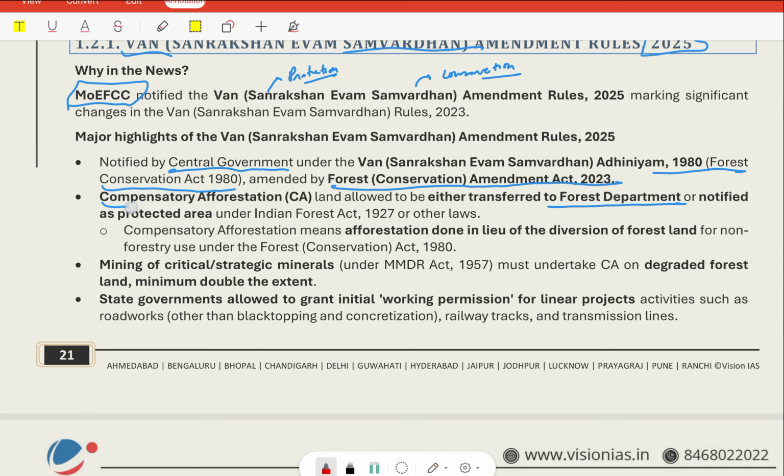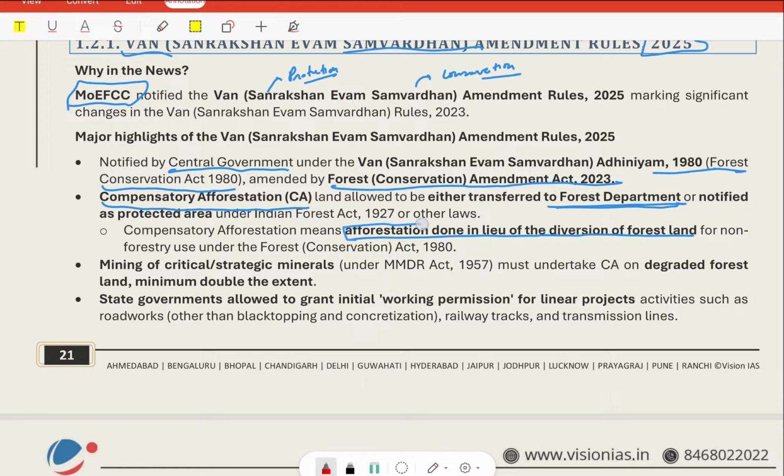The compensatory afforestation, that is, afforestation activities done to compensate for causing environmental damage in some part of the area, in order to compensate the environmental degradation of that area, is land that is allowed to either be transferred to the forest department or be notified as a protected area. It means afforestation done in lieu of diversion of forest land for non-forestry use under the Forest Conservation Act 1980.